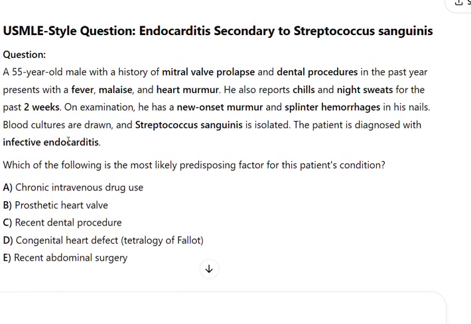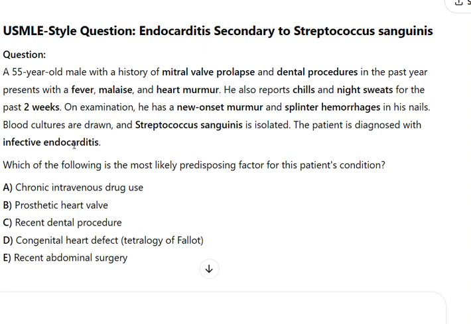USMLE-style question: endocarditis secondary to Streptococcus sanguinis. Question. A 55-year-old male with a history of mitral valve prolapse and dental procedures in the past year presents with a fever, malaise, and heart murmur. He also reports chills and night sweats for the past 2 weeks. On examination, he has a new onset murmur and splinter hemorrhages in his nails.